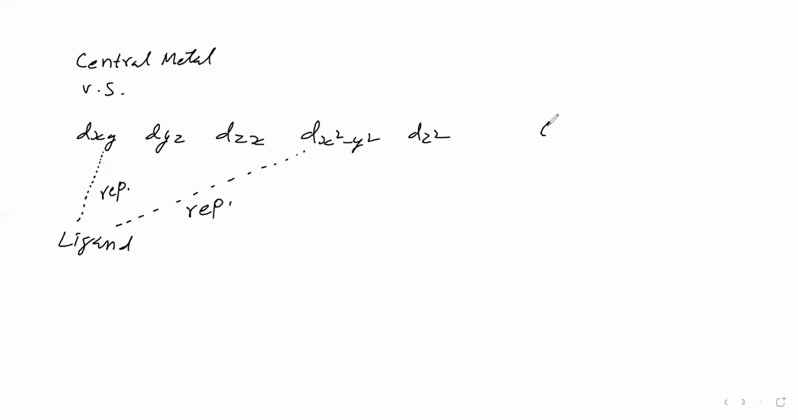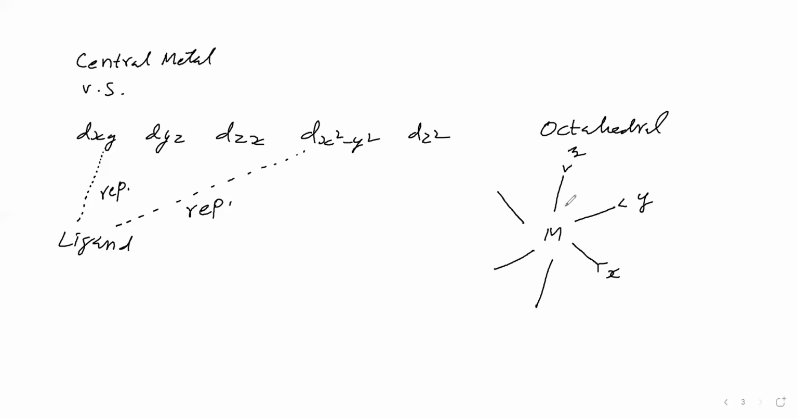Suppose we are taking an octahedral complex. We will take the central metal. The ligand is approaching this central metal along the x-axis, y-axis and z-axis. This is the x-axis, this is the y-axis, this is the z-axis. In these axes, the ligand is approaching.